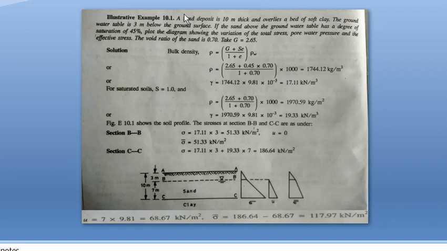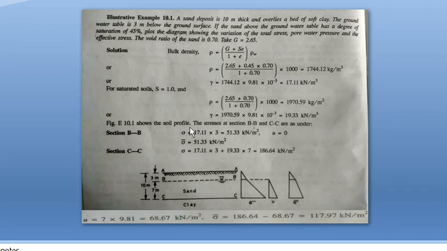Okay, the problem is: a sand deposit is 10-meter thick and overlies a bed of soft clay. The groundwater table is 3 meters below the ground surface. If the sand above the groundwater table has a degree of saturation of 45%, plot the diagram showing the variation of the total stress, pore water pressure, and the effective stress. The void ratio of the sand is 0.7. Take G is equal to 2.65.